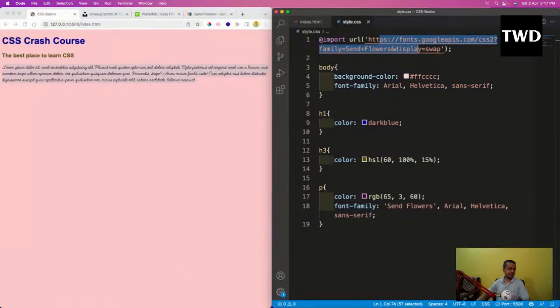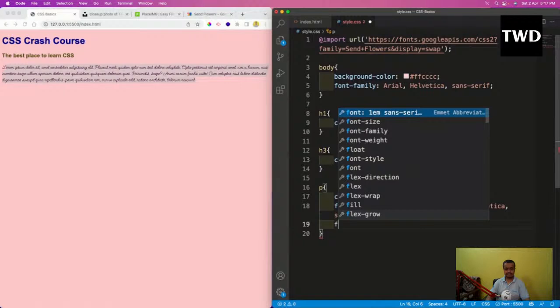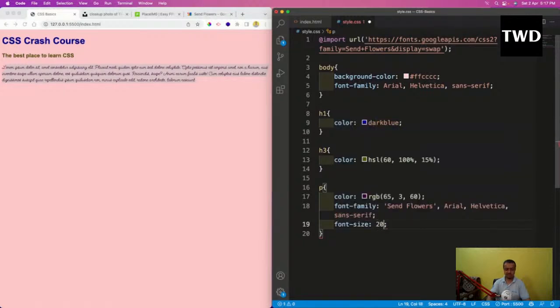So the next thing we are going to do is font size. I'm going to set it as 20 pixels.